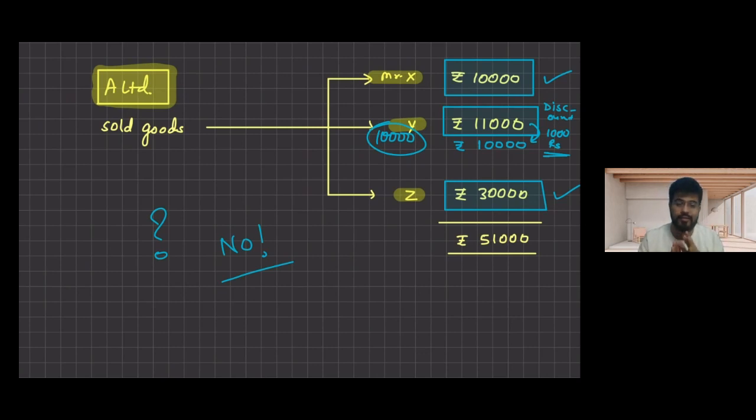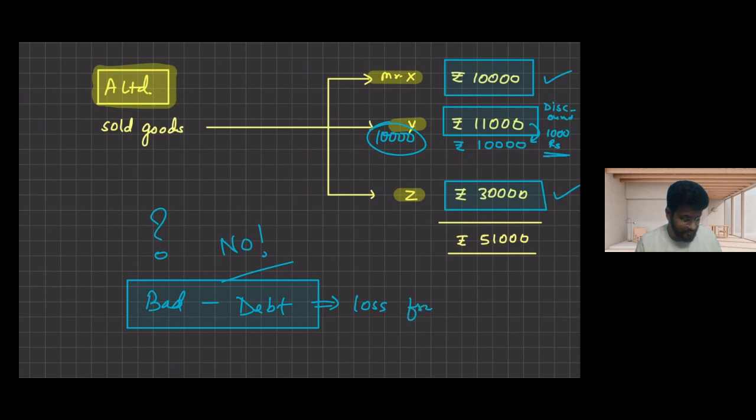That debt has become a bad one, so it is called bad debt. That is the loss we incur from our debtors due to non-recovery of the due amount.